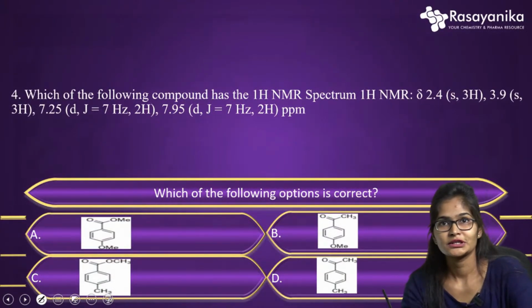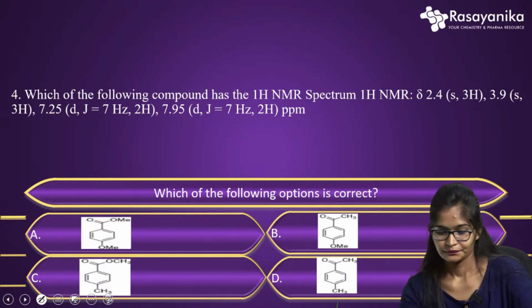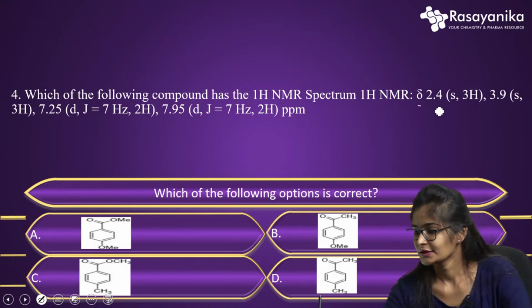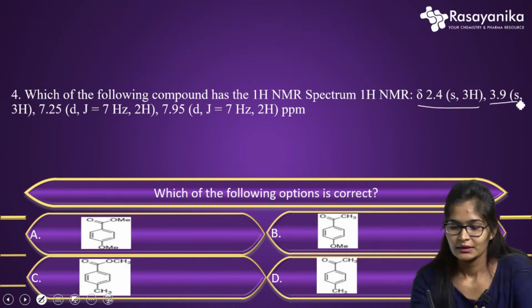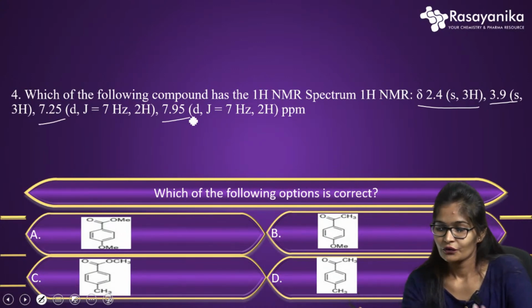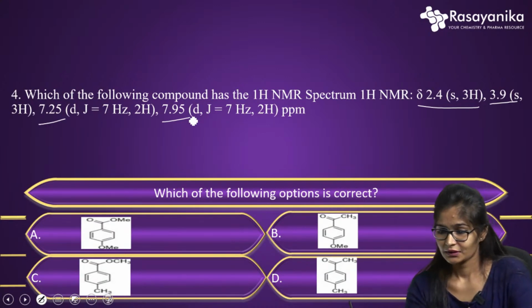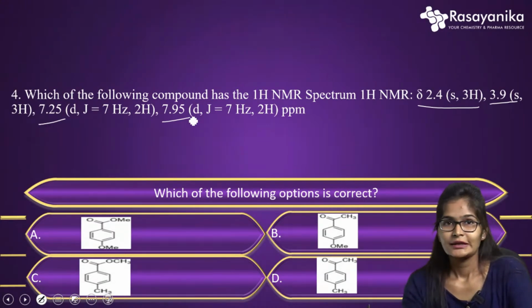Okay, so the next question is regarding proton NMR. They have given some proton NMR data. So what is the question? Which of the following compounds has this proton NMR spectrum? They have given four data values: 2.4, 3.9, 7.25, 7.95. So before deriving the structure from the proton NMR spectrum, let us see the options.